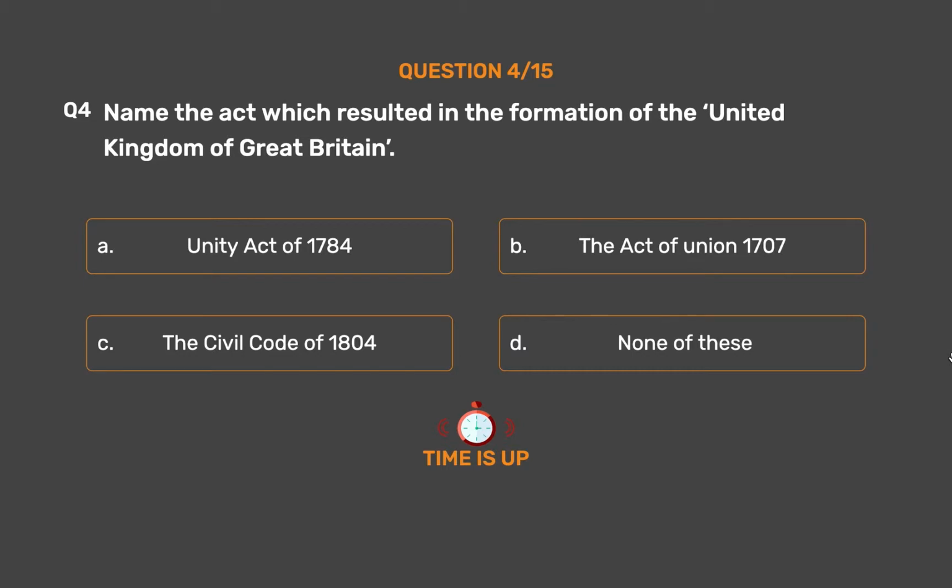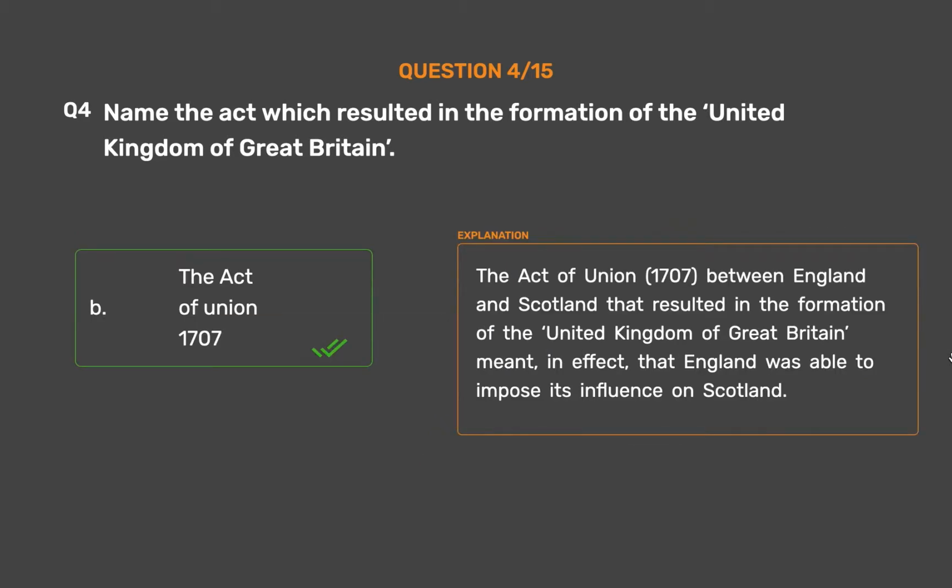The correct answer is Option B. The Act of Union 1707. The Act of Union 1707 between England and Scotland that resulted in the formation of the United Kingdom of Great Britain meant, in effect, that England was able to impose its influence on Scotland.